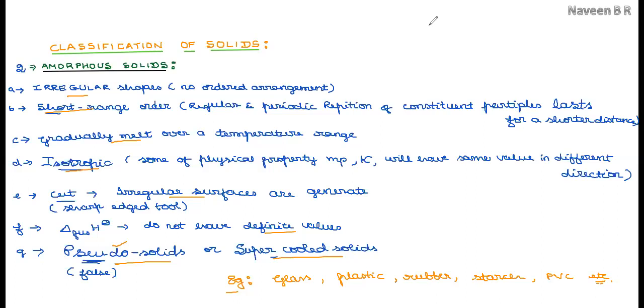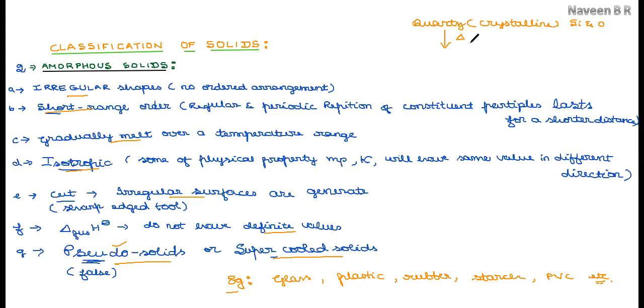The best example is quartz, which we know is a crystalline solid. If you heat quartz, a crystalline solid with an ordered arrangement of the constituent particles, silicon and oxygen,